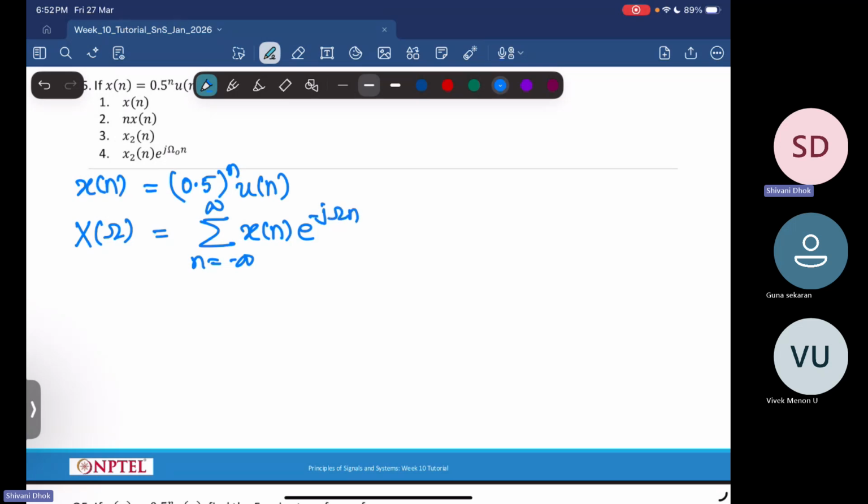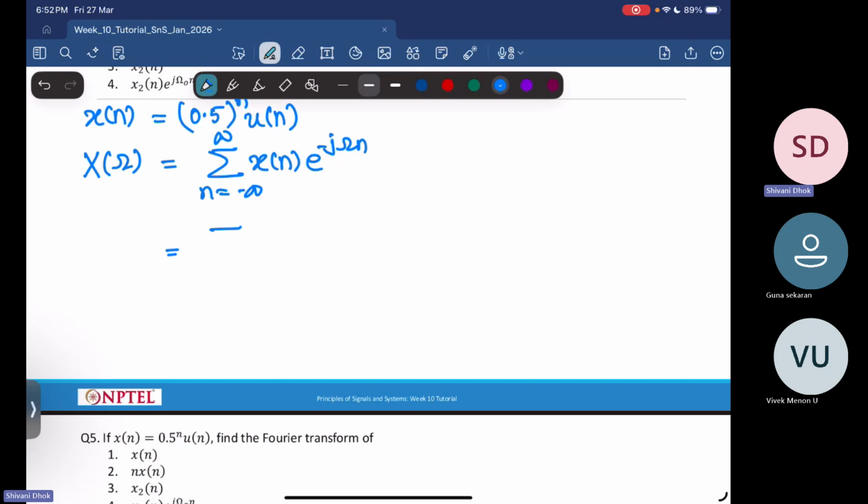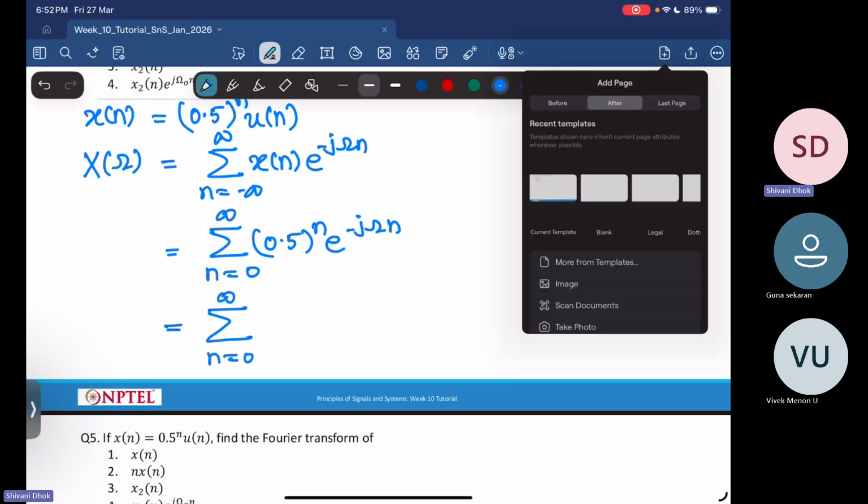Now your x of n is non-zero only from 0 to infinity because of the unit step function that you have. So this capital X of omega becomes summation n running from 0 to infinity, where x of n is 0.5 to the power n, into e power minus j omega n.